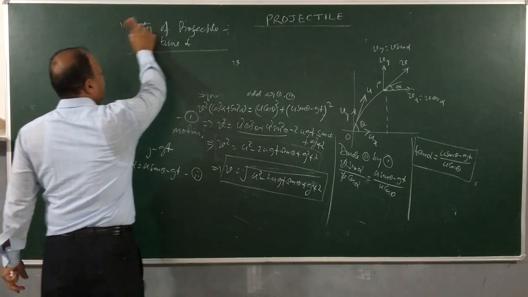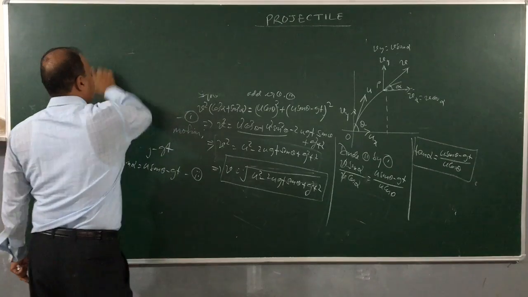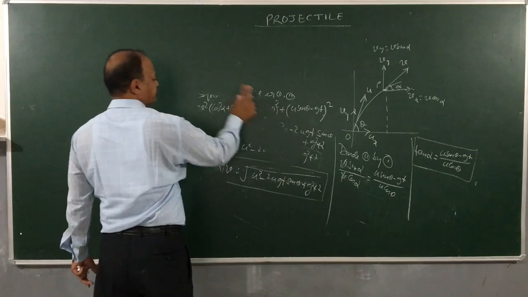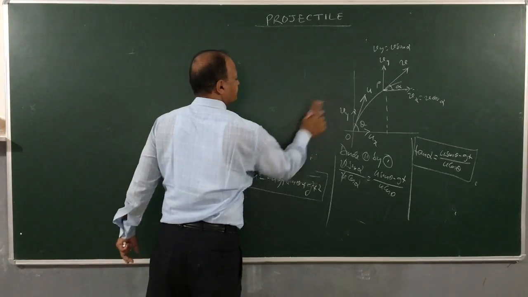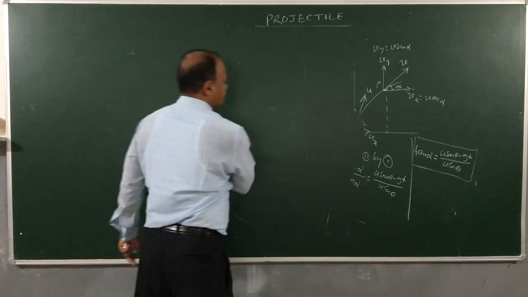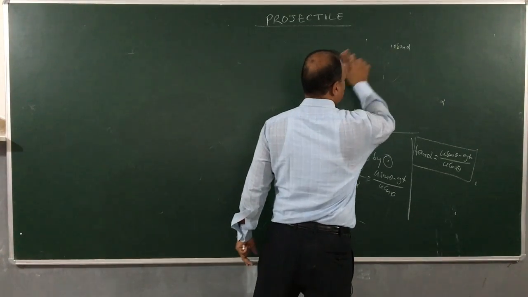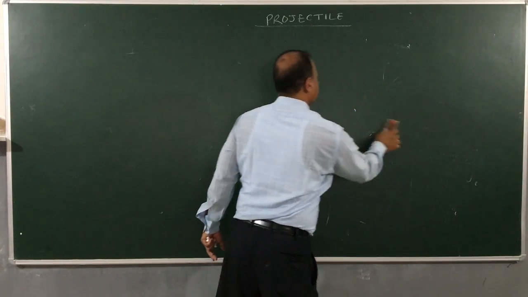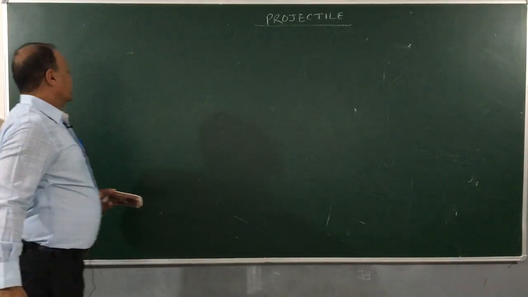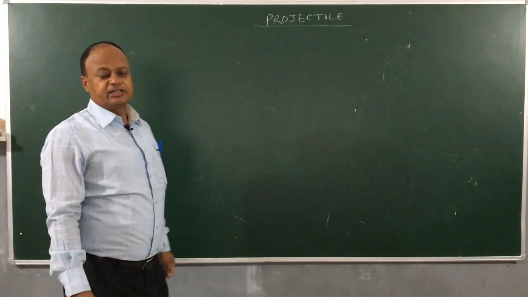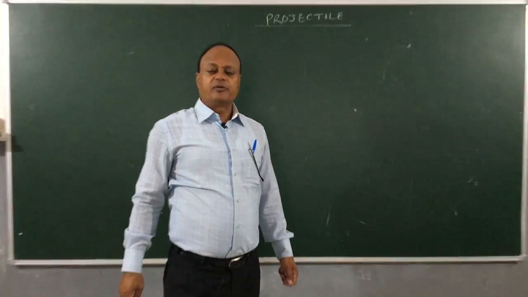Suppose they ask you a question that a projectile is projected with a velocity of 20 meter per second at 37 degree with horizontal. After how much time will its velocity be directed at 30 degree from horizontal?